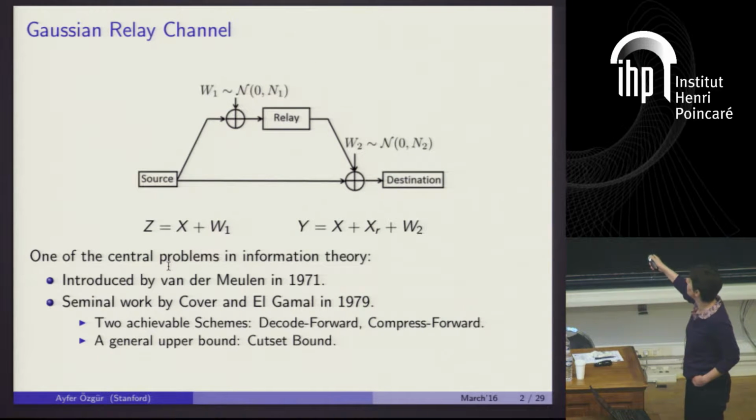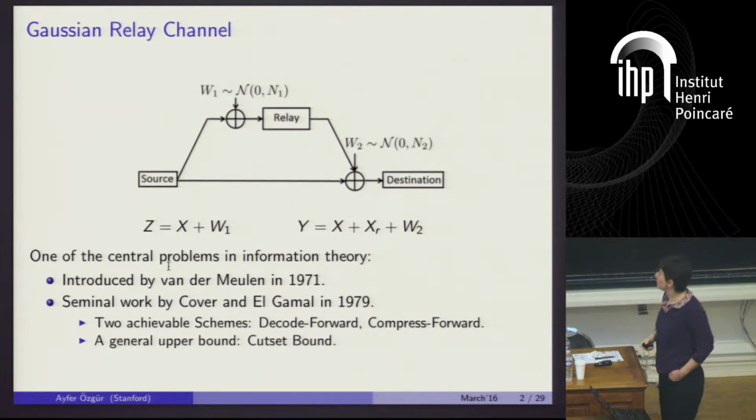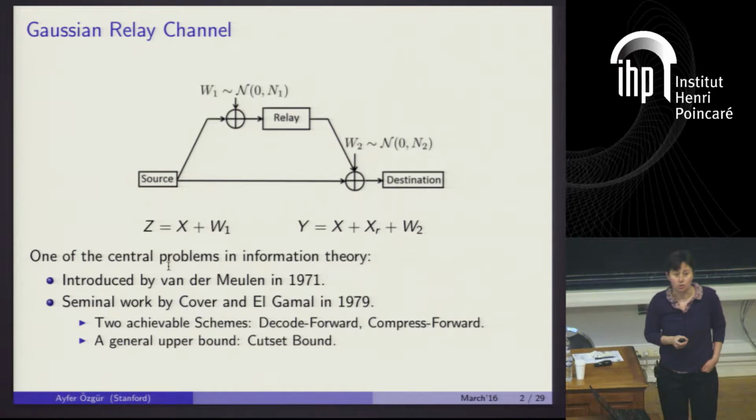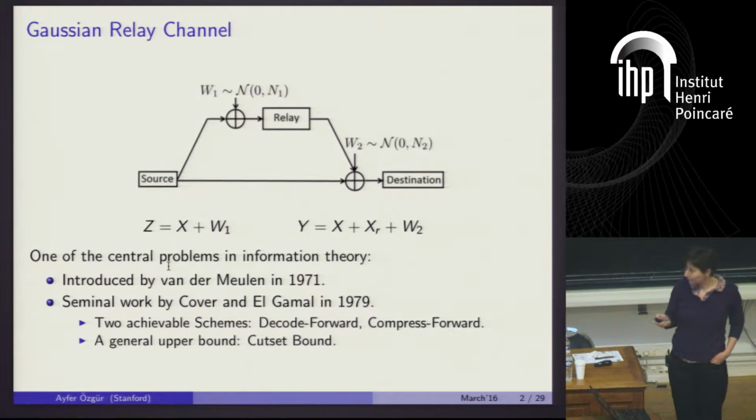The relay can attempt to decode the message from the source and re-encode it, hopefully increasing the end-to-end communication rate, or it can compress its received signal and communicate this compression. Their paper also develops a general upper bound on the capacity of the system, which is nowadays known as the Cutset bound.